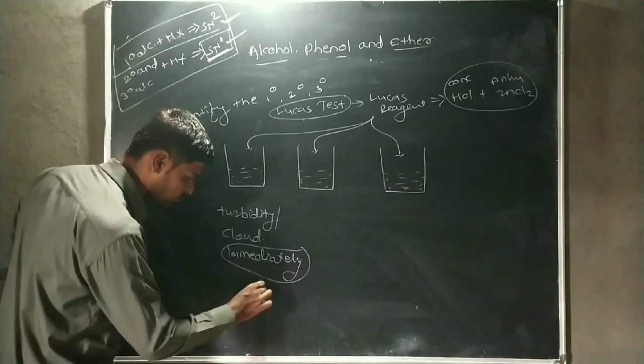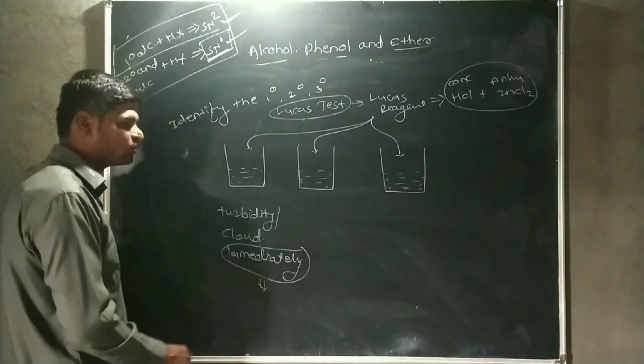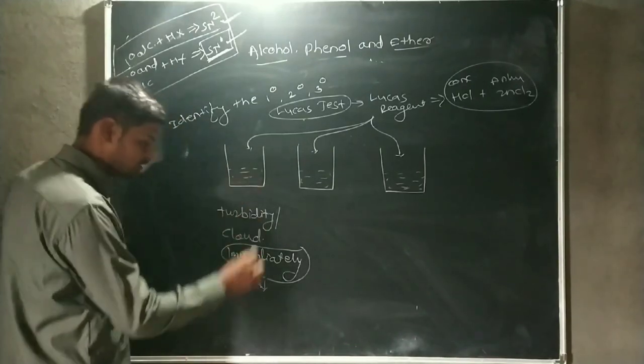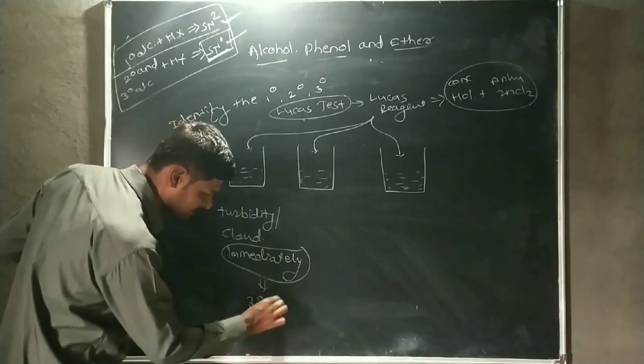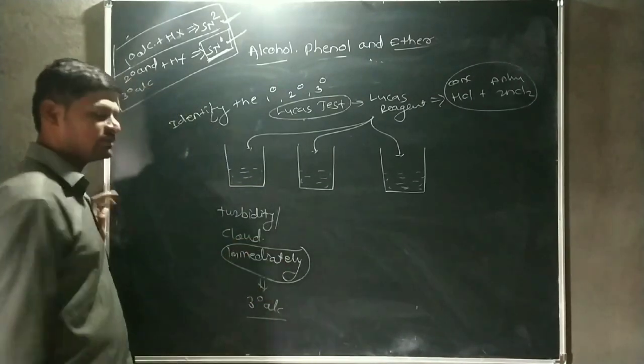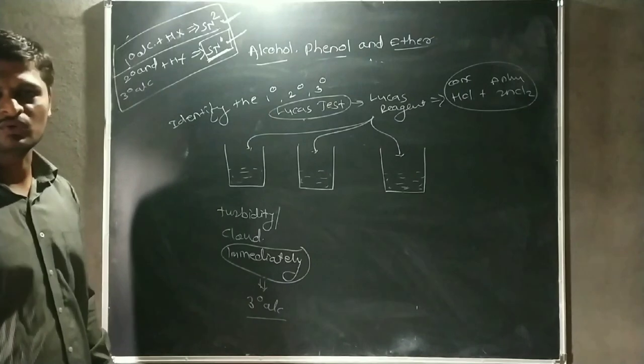The tertiary alcohol is more reactive than secondary, and secondary more than primary. That means in this beaker there is a tertiary alcohol.